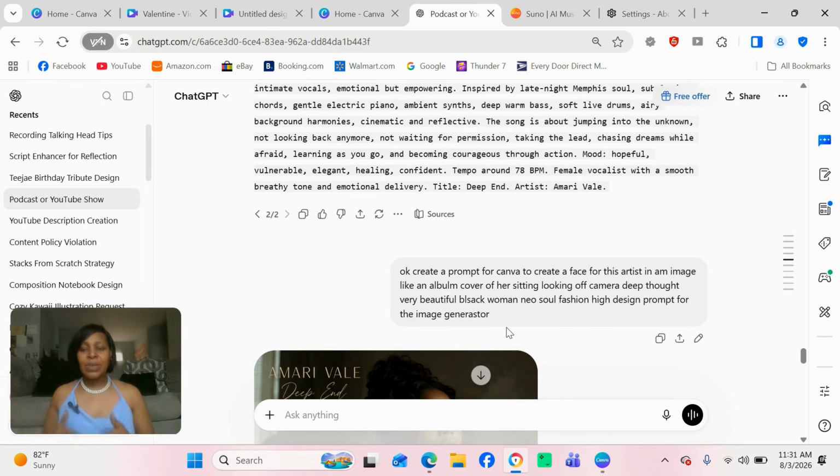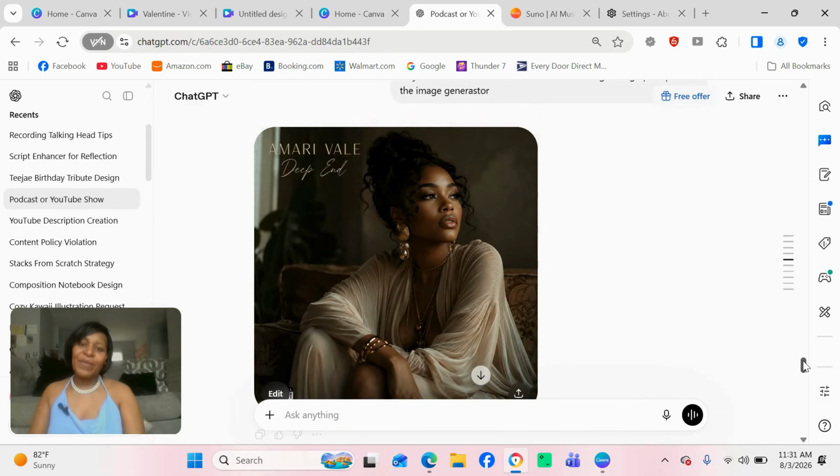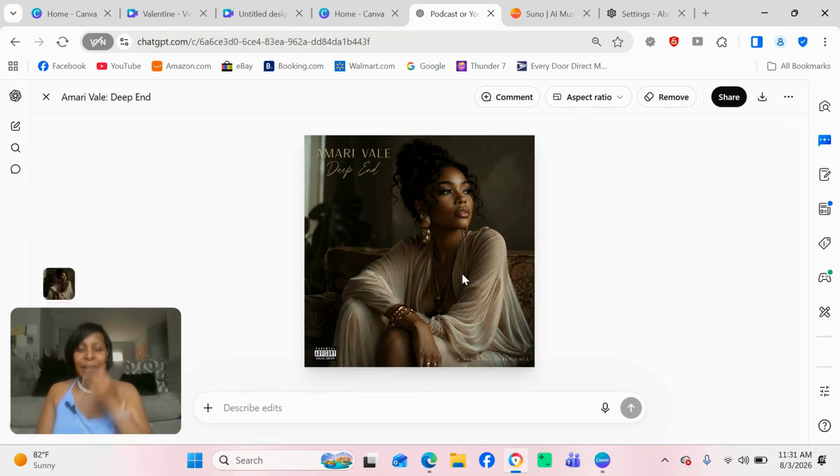I was asking them to give me a prompt to put on Canva, but Chat don't play around. It went on and created me an album cover itself. And this is what it came up with. I really liked it. I thought the girl was cute. She looks modern and hip. Her skin was darker. She wasn't very, very yellow, or she didn't look too common. So she looked so beautiful. I thought the name was perfect, but I told you again, be careful with it.